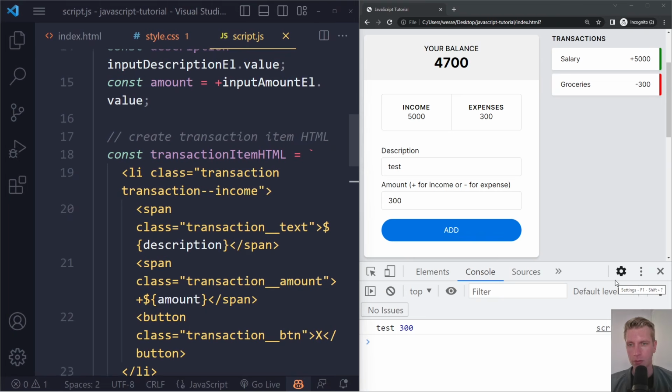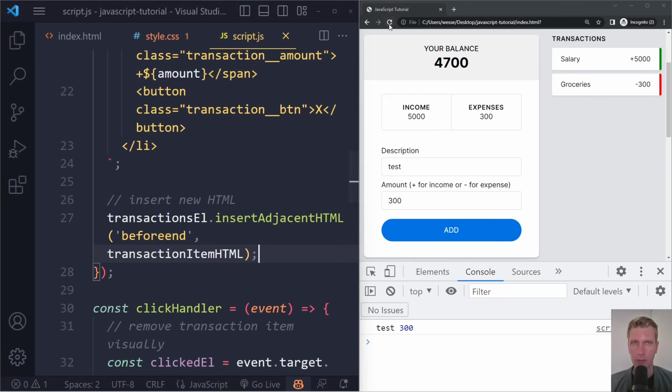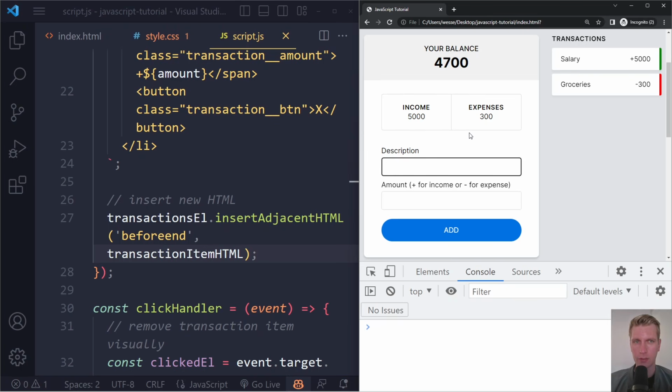Let's see if this actually works. All right, so now I'm going to refresh. Now I'm going to have a description here. Let's say book sale, and I made $100 from this. I'm just going to write 100. If I now submit this form, we'd see a new LI, right?